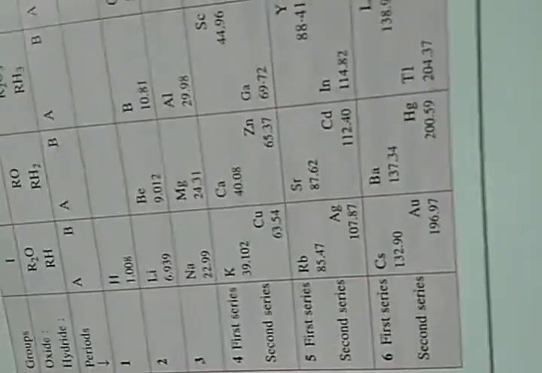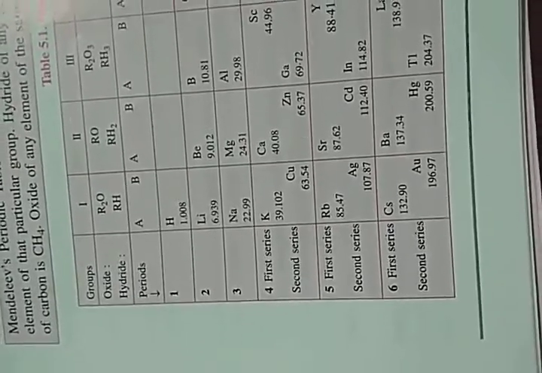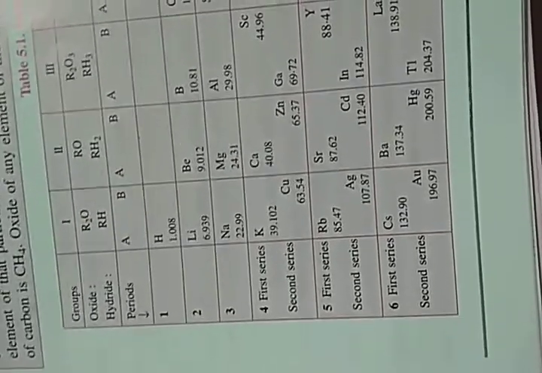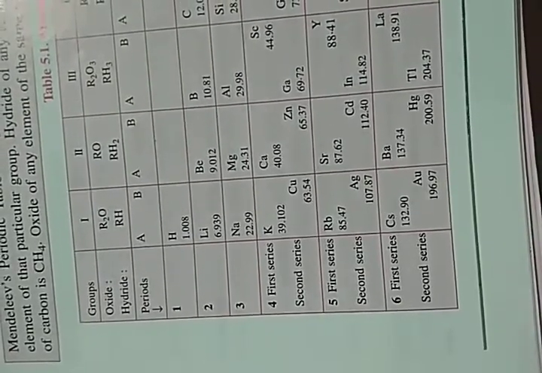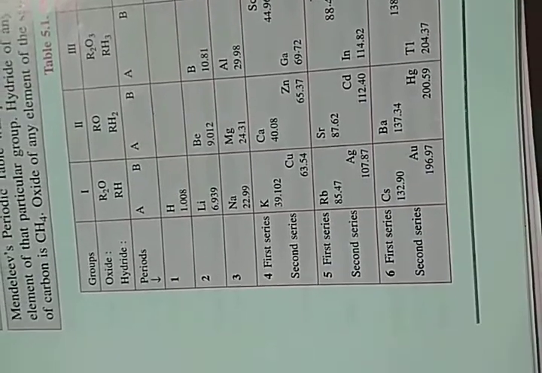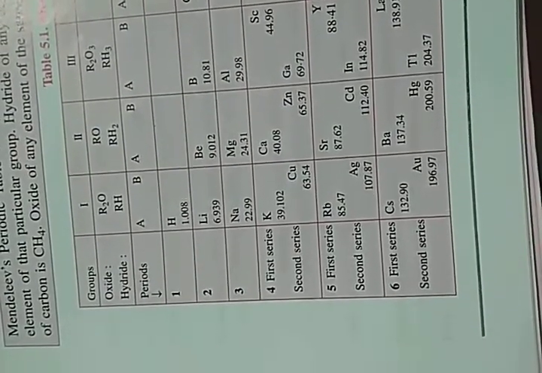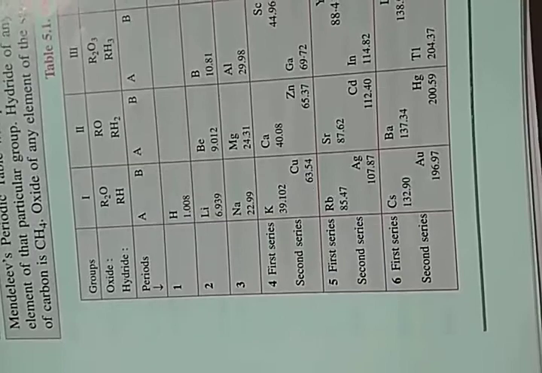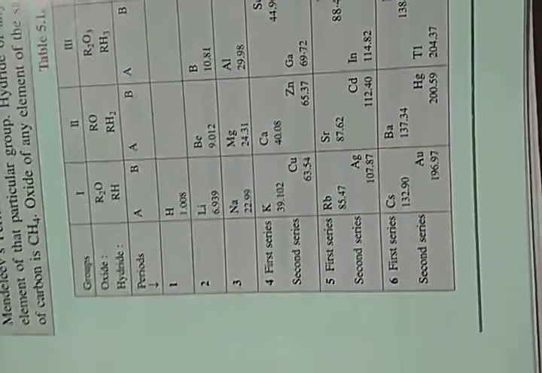Both are called noble metals, the metals which do not react with air, moisture and acid. Air, moisture and acid have no effect on gold and platinum, therefore they are called noble metals. Both have similar properties, but they are given different places.